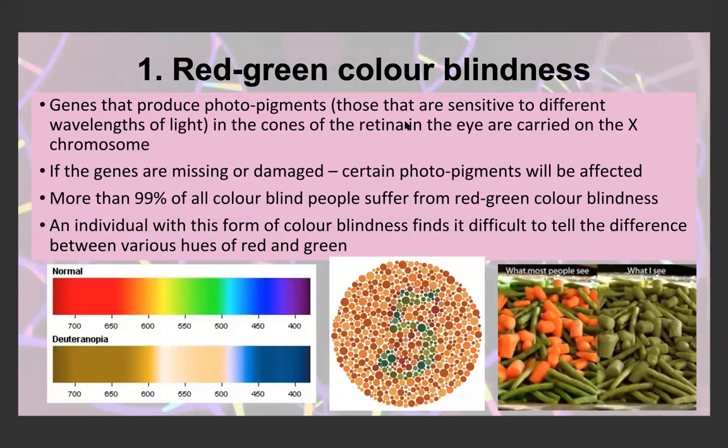These photopigments are sensitive to different wavelengths of light, which allows us to see color better. If the genes are missing or damaged, then certain photopigments are affected. More than 99% of all colorblind people suffer from red-green color blindness, so it's the most common form of color blindness. An individual with this form of color blindness finds it difficult to tell the difference between various hues of red and green.